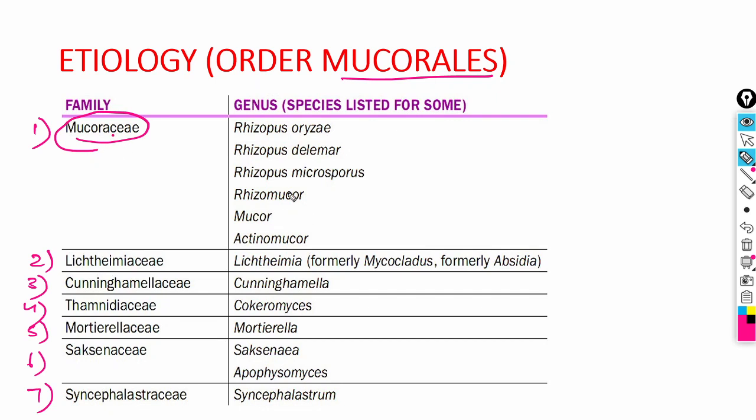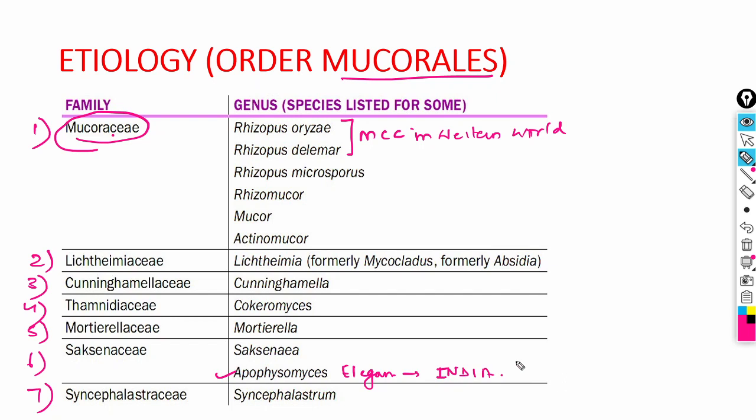So Rhizopus oryzae and Rhizopus delemar, these are the most common cause in the Western world. But when we consider the cause in India, the major cause in India is fungus of family Saksenaceae, that is Apophysomyces elegans. This is the major cause in India.